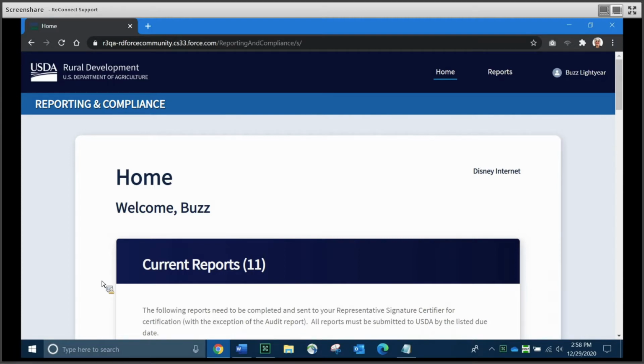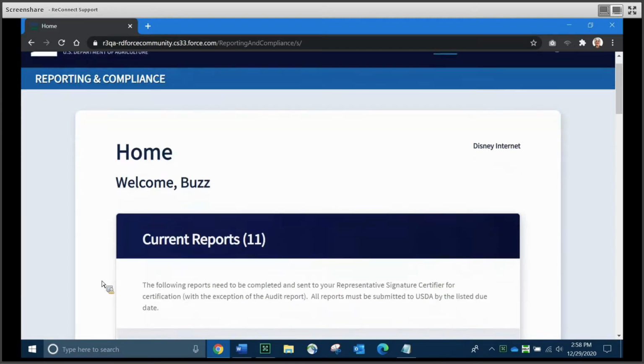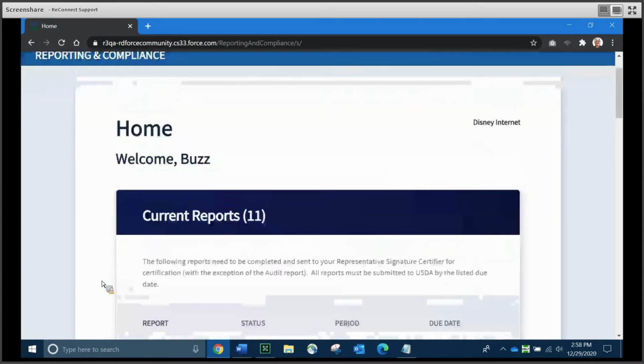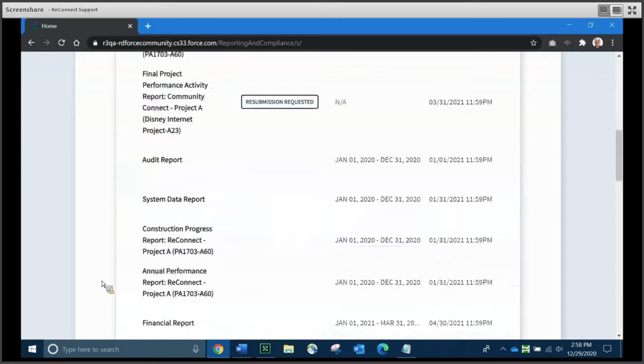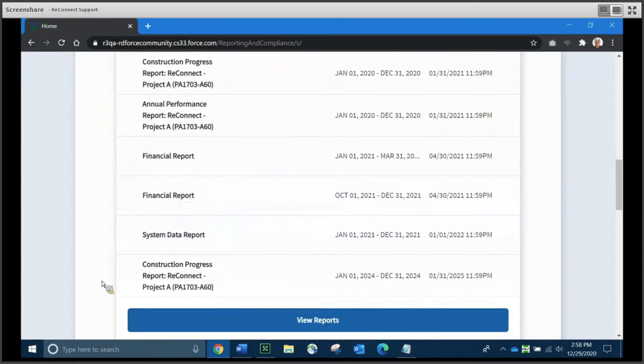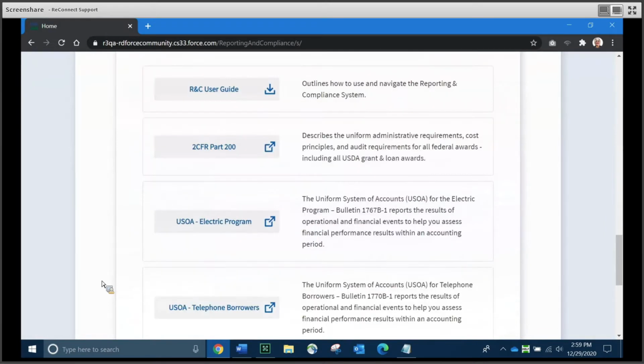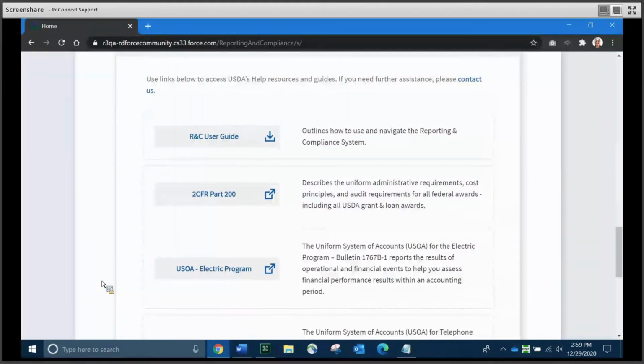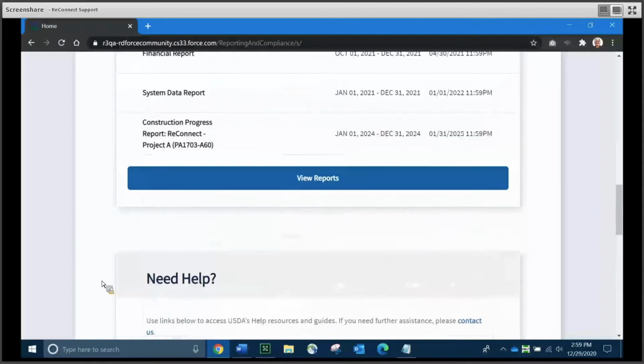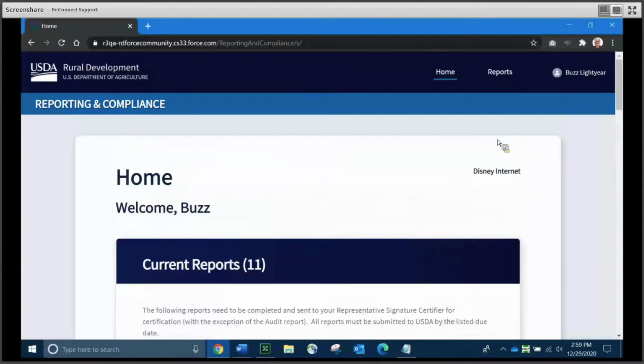So the first thing that you're going to see when you're able to log into the system after your ARR is approved is this particular home page. Very quickly, the home page just shows you any current reports that you might need to pay attention to. I'm going to scroll down quickly through those. It also has some help links toward the bottom of the page.